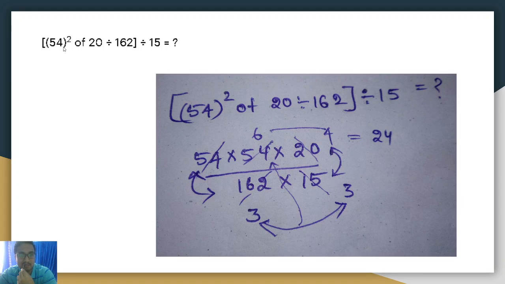And squares. See, while giving squares, write 2 times. Only 54. Don't write 54 square here. Write 54 into 54 and cancel it. Simplifications means do it very simply. Don't burden yourself. Don't multiply anything. Don't make the result into one thing. Just cancel there itself.